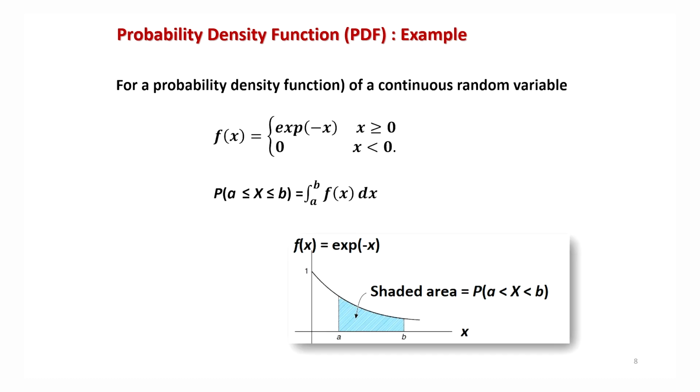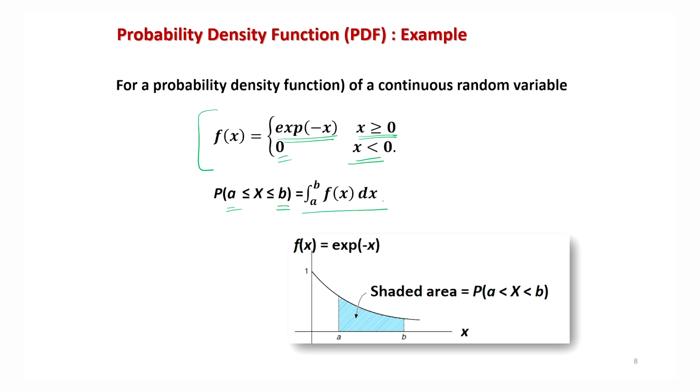And now let me give you one simple example to explain the utility of this probability density function. For example, there is some continuous random variable x whose probability density function is given like this: fx is equal to exponential of minus x if x is greater than or equal to 0, and 0 otherwise. And suppose you want to find out the probability that capital X lies between small a and small b, two numbers, then this can be obtained as the integral from a to b of fx dx.